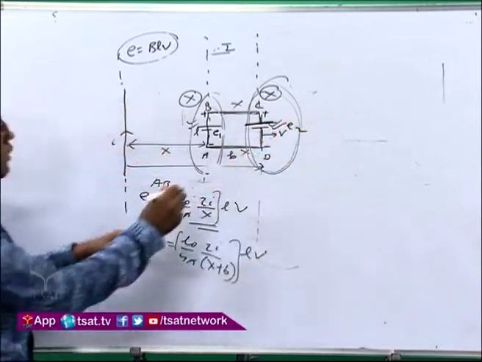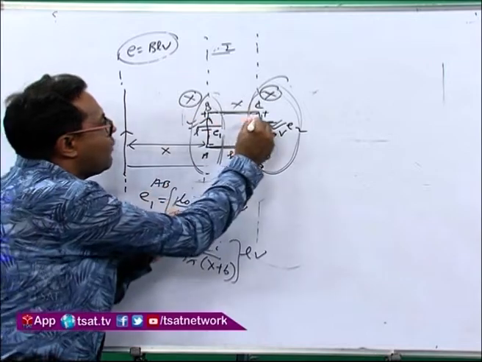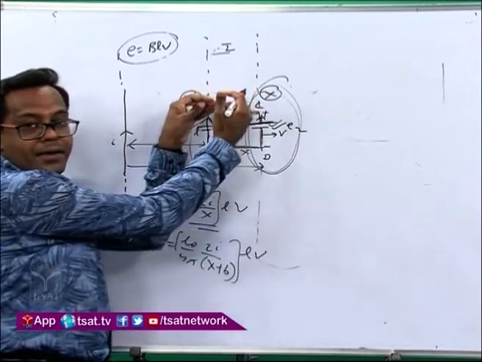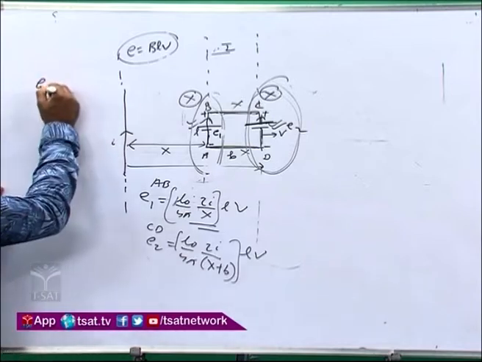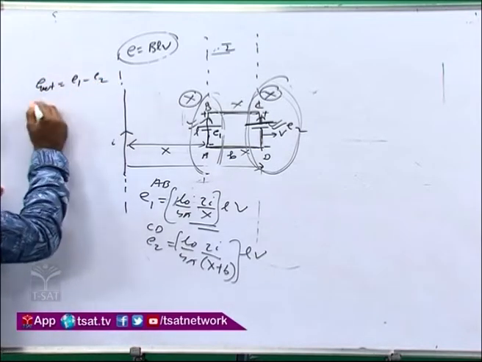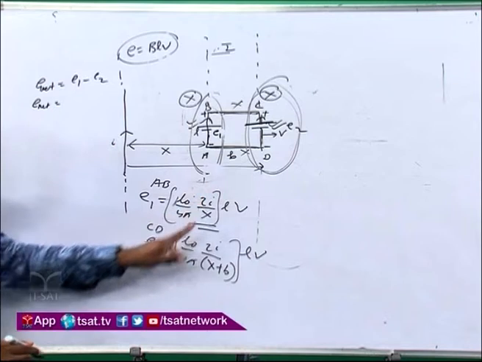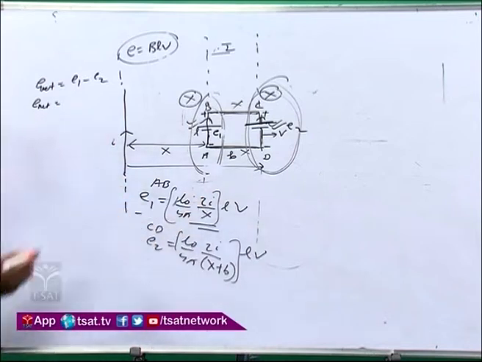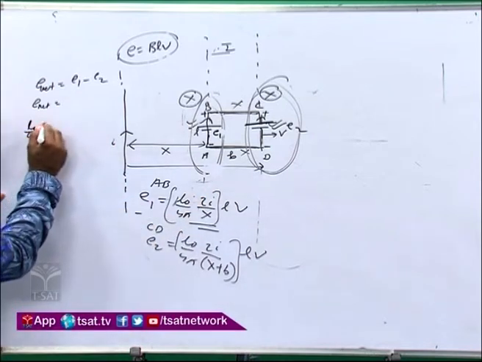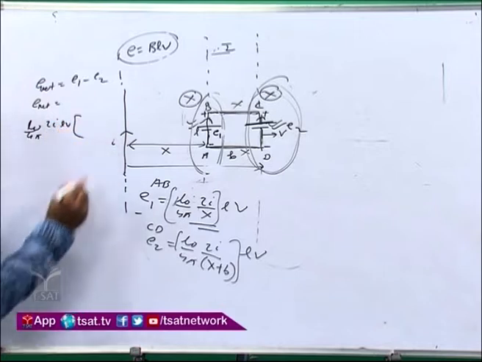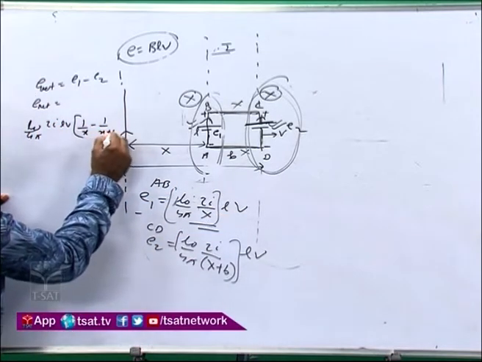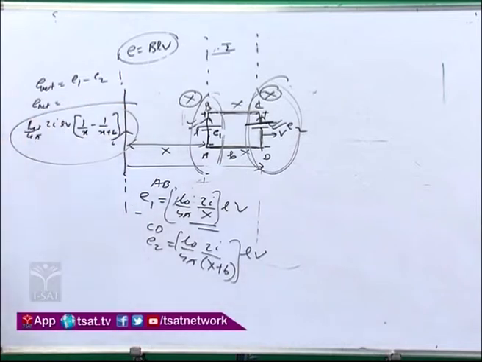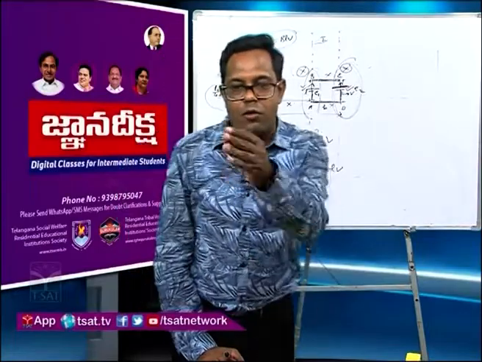So now you see here, E1 is like this, E2 is like this. The current is in the opposite direction, yes or no? So what is the net EMF? Net EMF will be E1 minus E2, this minus this. Taking common, mu naught upon 4 pi, 2I LV common, into 1 upon x minus 1 upon x plus B. We don't have much time to solve, you can take the LCM and get the answer. So this is the answer, somewhat you will get it likewise.